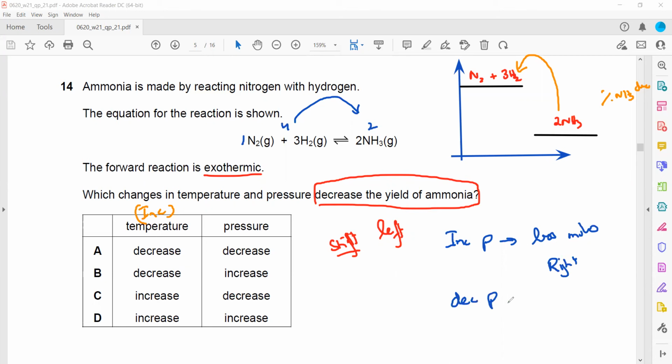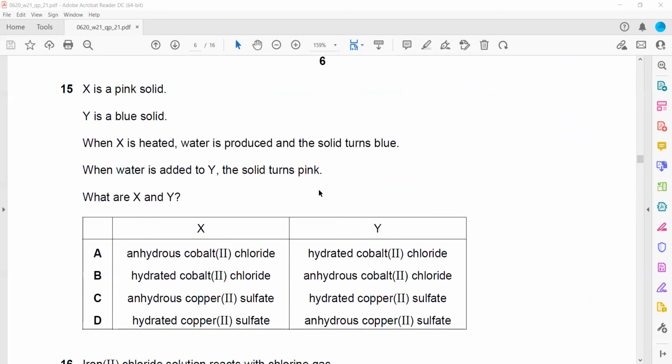So reversible reactions are affected by changing temperature, changing the pressure only for gaseous reactant or product, as well as changing the amounts, either adding or removing reactant or product.